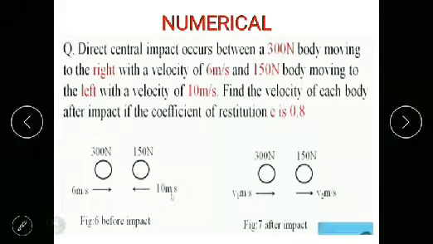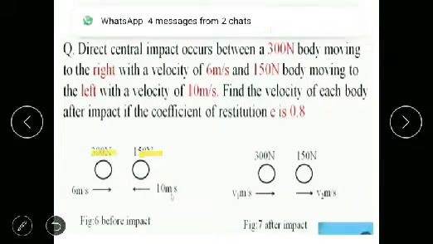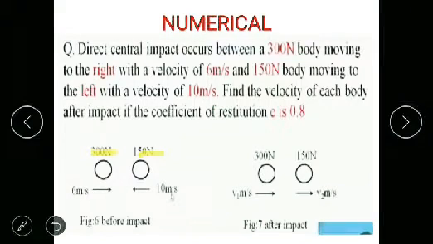So this is the data given in the question. We have a 300 Newton body and a 150 Newton body, with velocities 6 meters per second towards the right and 10 meters per second towards the left. Then we are going to find the final velocities of the two bodies after impact.